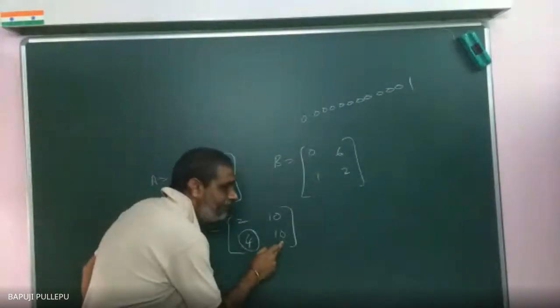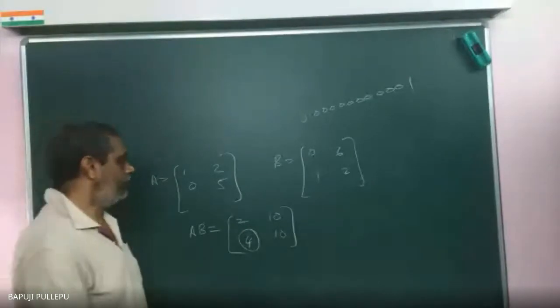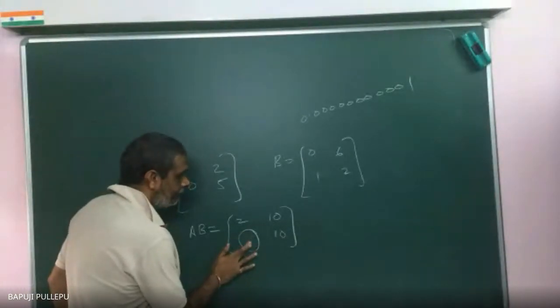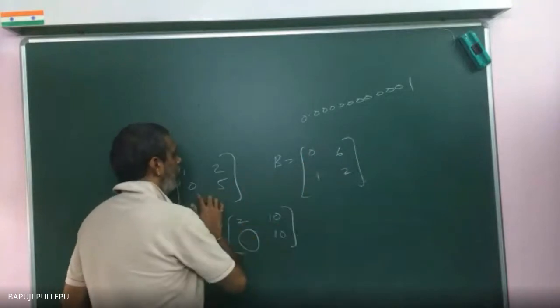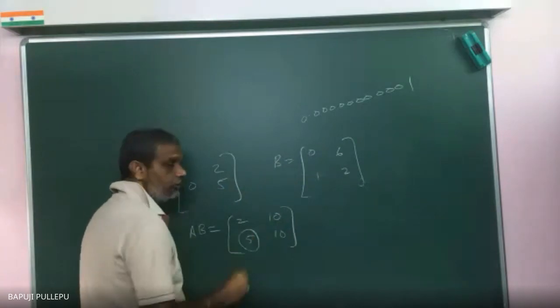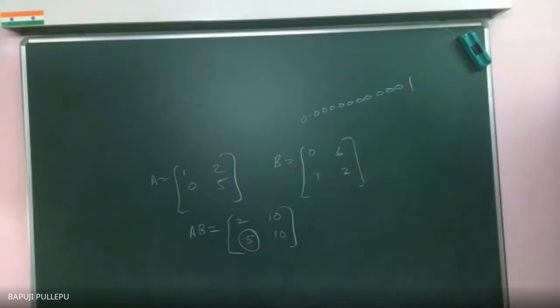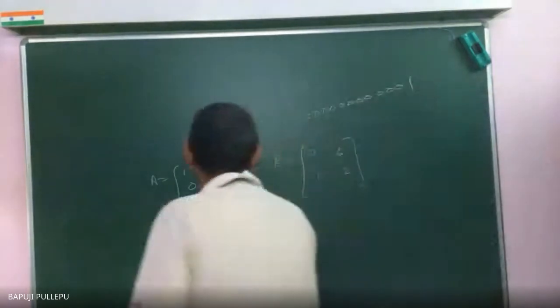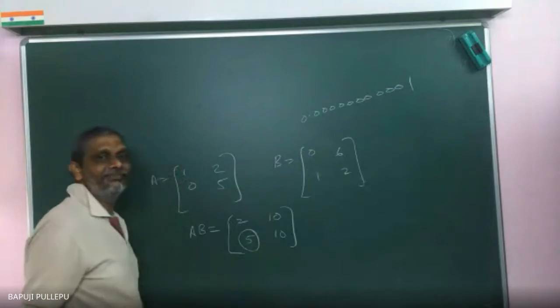Suppose you miss this element, what will you do? Second row with second column, that's it. Here the position is 2,1, so second row, first column: 0 into 0 plus 5 into 1, which is 5. So I don't want to check the whole matrix multiplication; a particular element I can also verify.